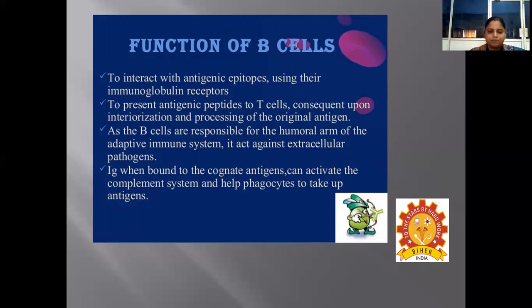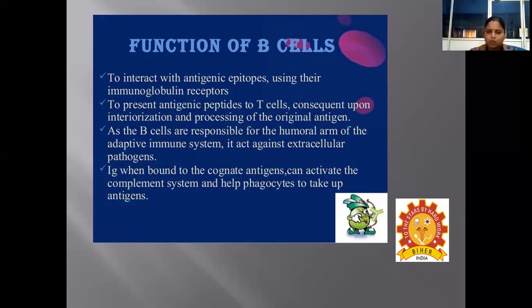the antigen and to present antigenic peptides to T cells, following the internalization and processing of the original antigen. Sometimes the B cells may also act as an antigen presenting cell, where it is going to process the antigen, and the processed antigen will be received by the T cells through the MHC molecules, so that the T cell will go for activation, and it will also release cytokines, which act as one of the signaling molecules in the immune system.